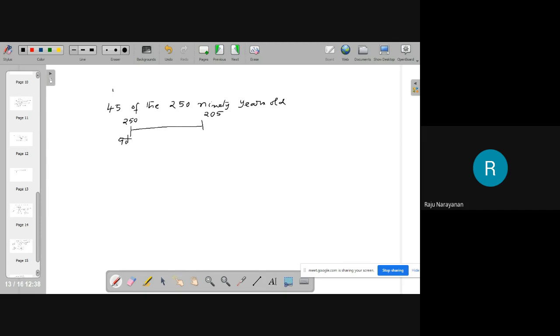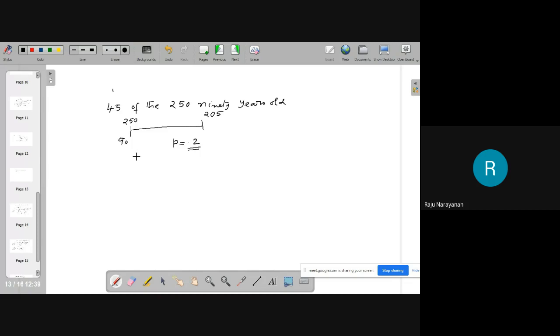Then what's the question? Test whether the mortality rate for that group is 0.2.